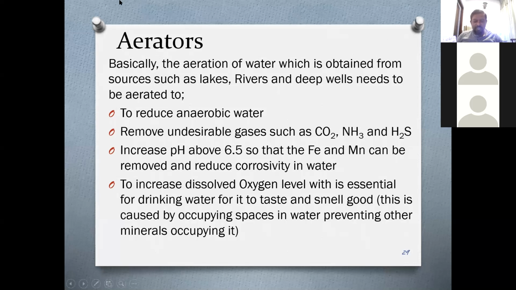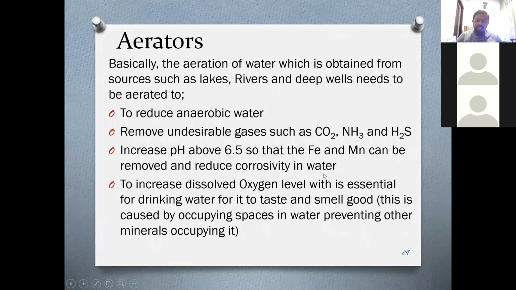So this slide clearly shows why we need aeration for drinking water. The first one is to reduce anaerobic water, right? If the water is anaerobic, it is acidic and it is bad for our health, and it doesn't taste good. So for that reason, we need to aerate. The second reason is to remove undesirable gases such as CO2, ammonia, hydrogen sulfide, which could be toxic for our bodies.